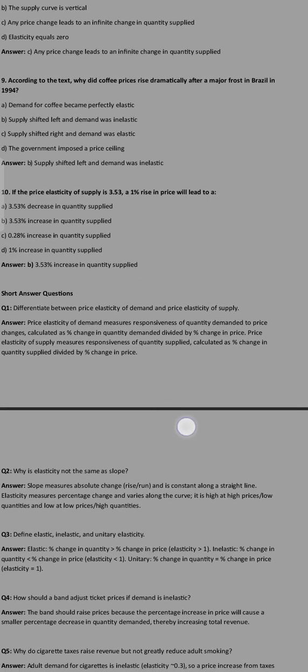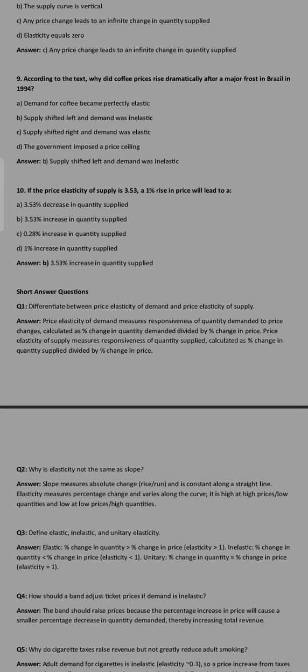Short answer questions. Question number 1: differentiate between price elasticity of demand and price elasticity of supply. The answer: price elasticity of demand measures responsiveness of quantity demanded to price change, calculated as percent change in quantity demanded divided by percent change in price. Price elasticity of supply measures responsiveness of quantity supplied, calculated as percent change in quantity supplied divided by percent change in price.